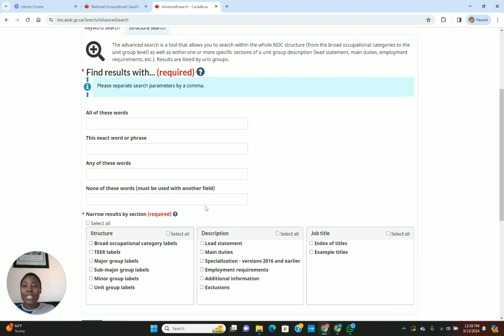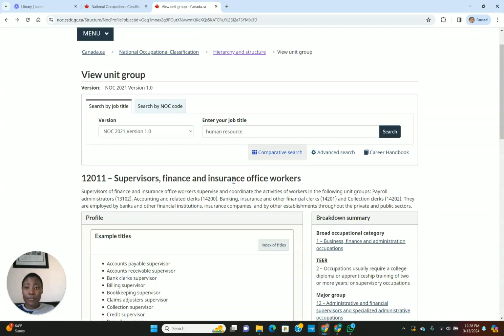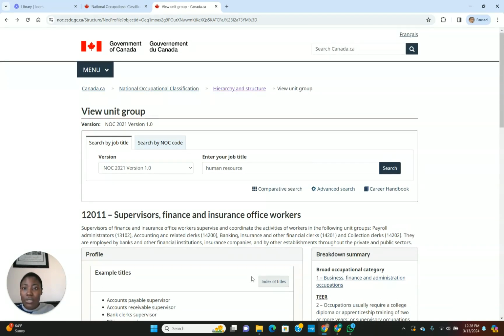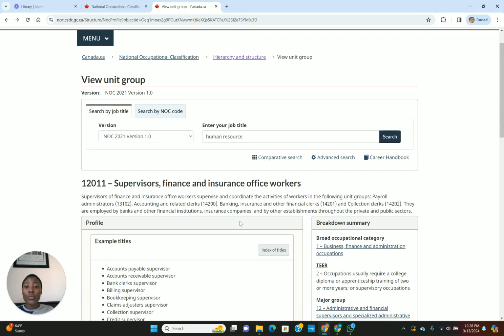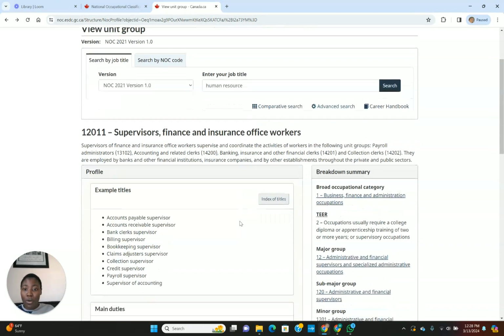If you don't know your job title, or if you don't see your job title on the form when you're choosing the NOC code, come to their website, search for the NOC code and get the right one so that you can put it on your application. It's very important.